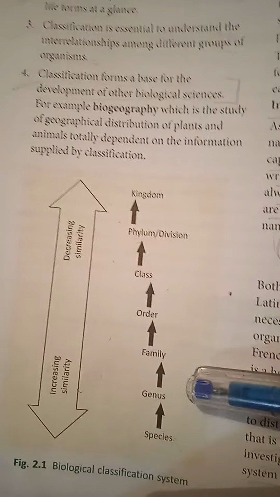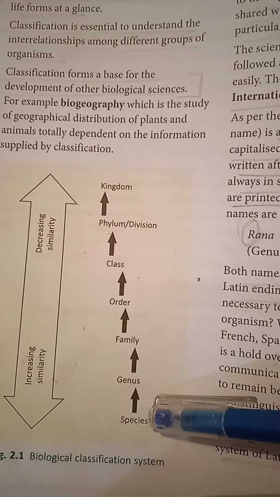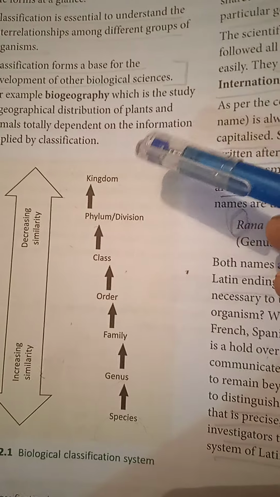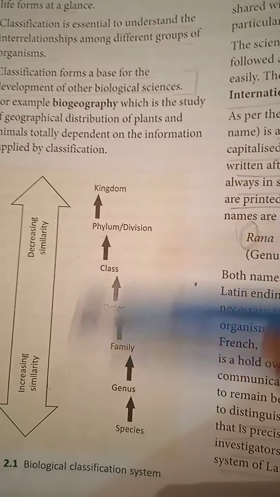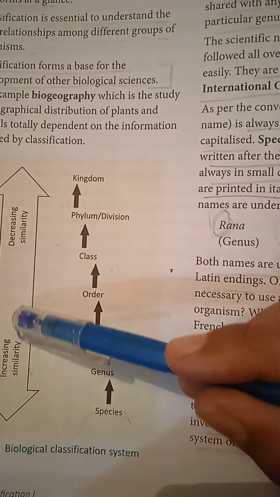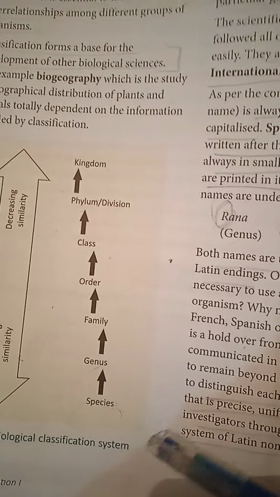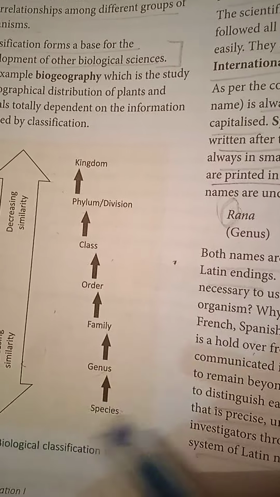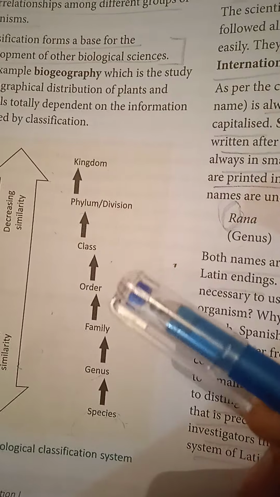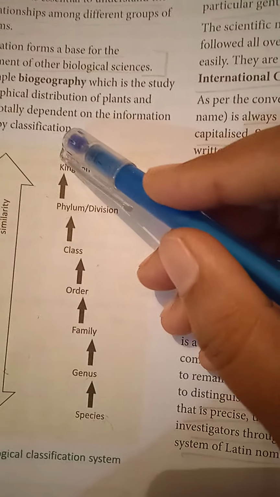Now here you can see this biological classification system. The lowest classification is species, then above it genus, then family, order, class, phylum or division, and kingdom. As we come down, the similarity increases, and as we move up, the similarity decreases. Related species will have more similarities, then the genus and the species will have more similarities, and as we move up, the similarity decreases.